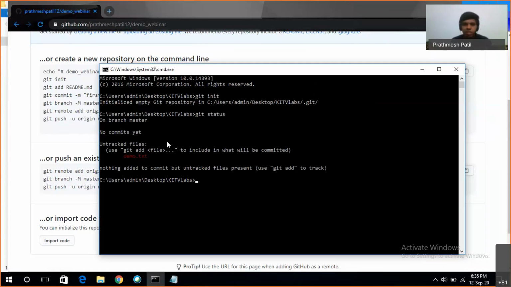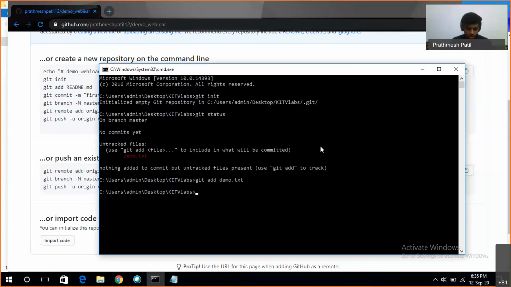What are untracked files? Files that we have not yet committed to GitHub. It also gives a message: use git add file name to include what will be committed. So we'll do that: git add, and the file name is demo.txt.